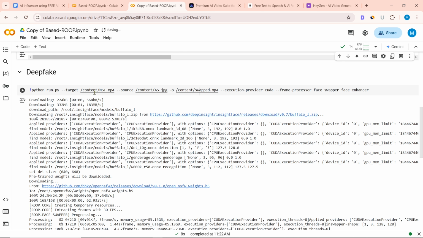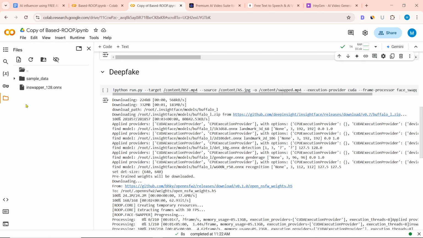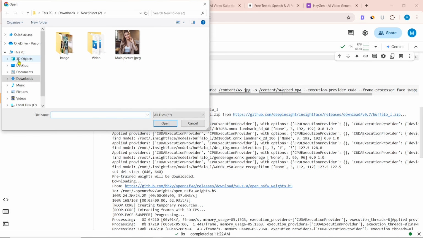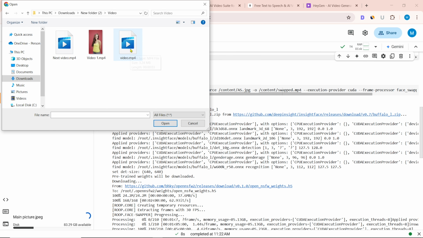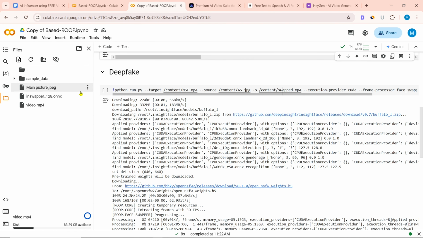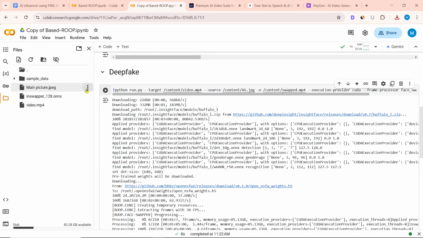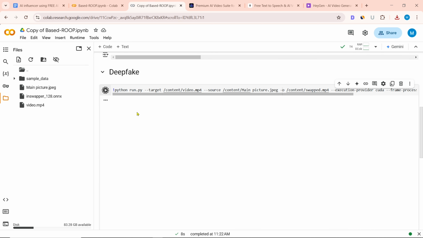Before clicking on the Run button of Deepfake, you have to upload the video and image here, and paste the file path here. For this, click on the file icon. To upload the file from the computer, click on the upload icon. After that, select the generated model image and downloaded video. Now first click on the three dots of the video. Copy path. Then paste the video path in place of nsf.mp4. Then click on the three dots of the image. Copy path. Then paste the image path in place of as.jpg. Here swap.mp4 new deepfake video will be created. Then click on the Run button. Note, it does not work well on all computers.